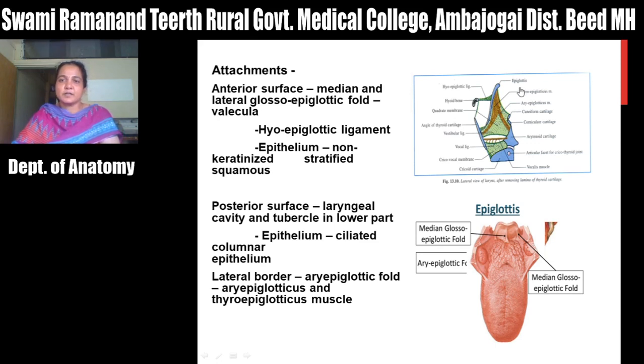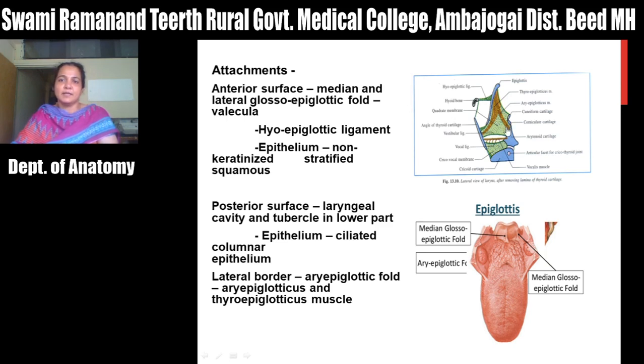Then the posterior surface gives attachment to this quadrate membrane, and the lower free end of this quadrate membrane forms the vestibular fold. Posteriorly it is also attached to the arytenoid cartilage, and there is a fold between the arytenoid and epiglottis, that is the aryepiglottic fold. This aryepiglottic fold consists of two paired cartilages, the corniculate and cuneiform, as well as